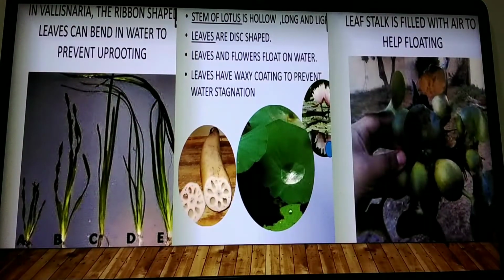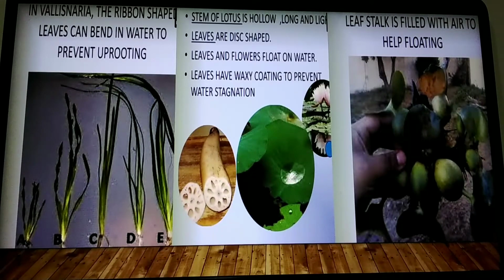Now in Vallisneria, the leaves will be ribbon-like in shape and can bend in the water to prevent uprooting from the soil. Since water has currents that are continuously flowing, this creates a force in the water body, so the plants can easily be uprooted. To prevent that, what will happen? The leaves will be in ribbon shape and they will be bent towards the soil again.